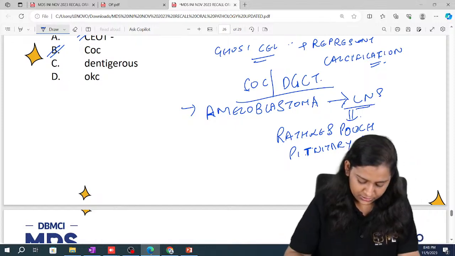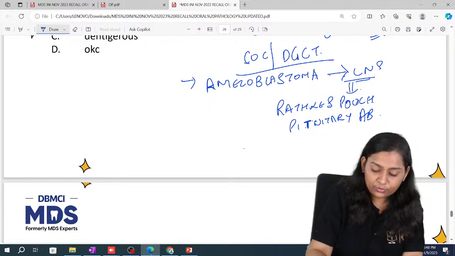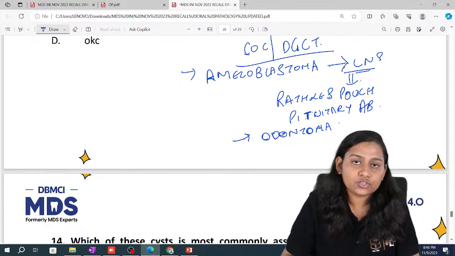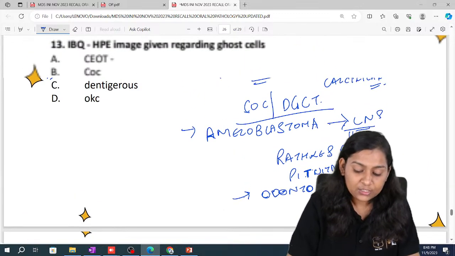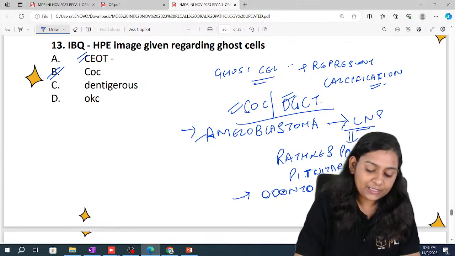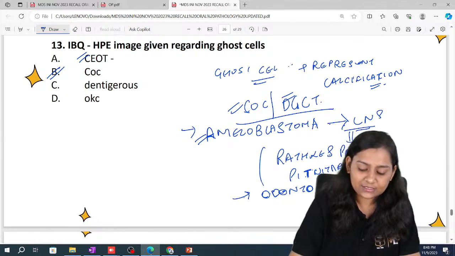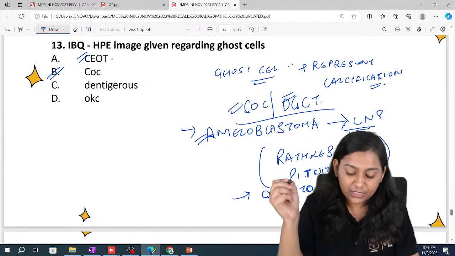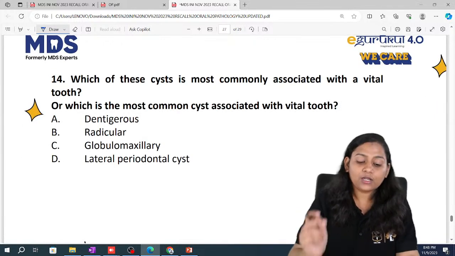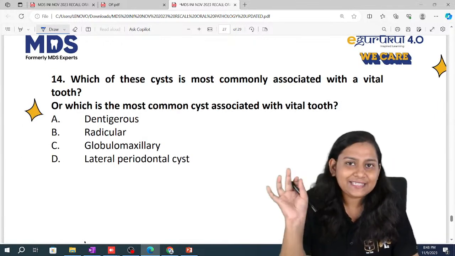What are the other pathologies where we see it? That is odontoma, and dentinogenic ghost cell tumor. Okay, so we see it in COC, dentinogenic ghost cell tumor, ameloblastoma associated with CNS, that is Rathke's pouch pituitary ameloblastoma, and odontoma.